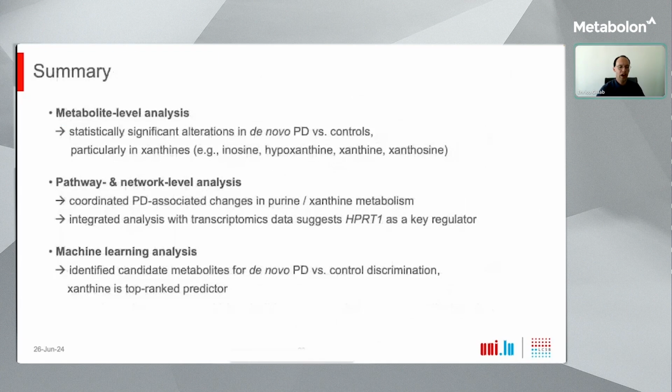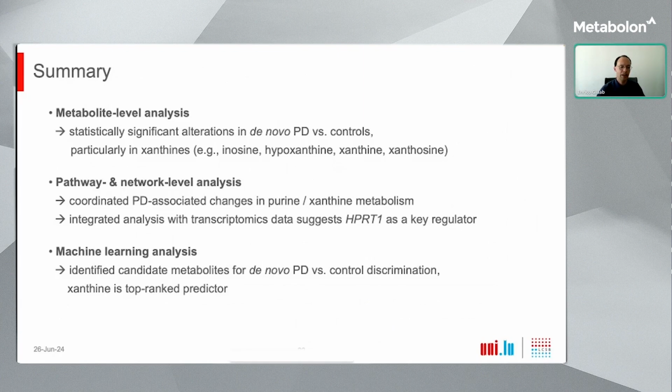So to conclude, I just want to give a final summary of the main results across these different analysis types, and then basically summarize what we obtained as outcome. So in the metabolite level analysis, we identified statistically significant alterations in de novo patients versus controls, particularly in multiple xanthines. When we studied the metabolite changes at the pathway and network level, we confirmed coordinated Parkinson-associated changes in purine and xanthine metabolism.